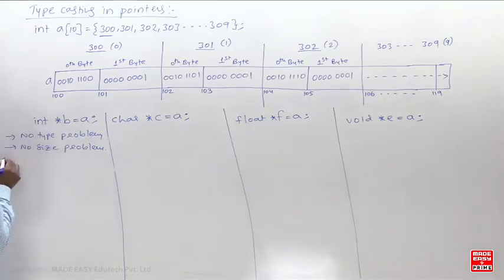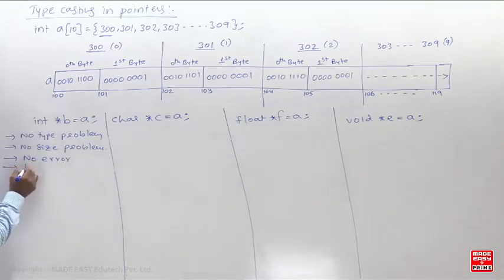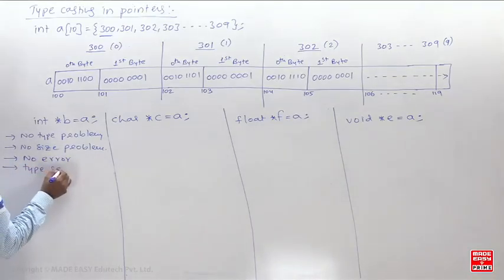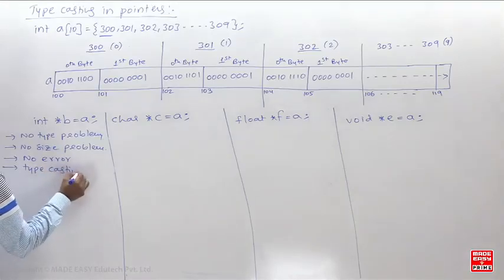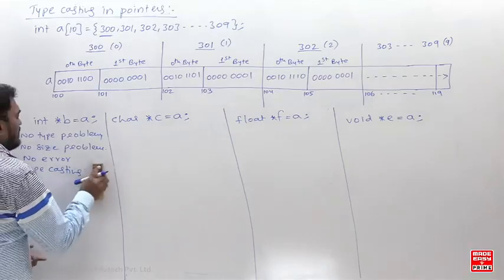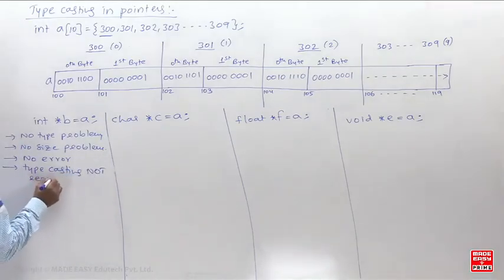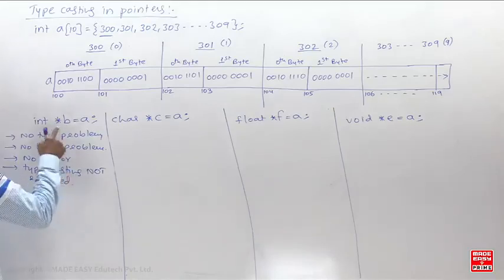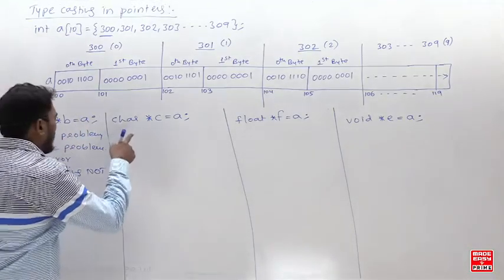Is that clear? Now, will it give an error? No error. So is typecasting required? No, typecasting is not required. Is that clear? So write properly: typecasting not required, because the type of both should be the same only. So no typecasting is required here. Is that clear? Now come back to this.